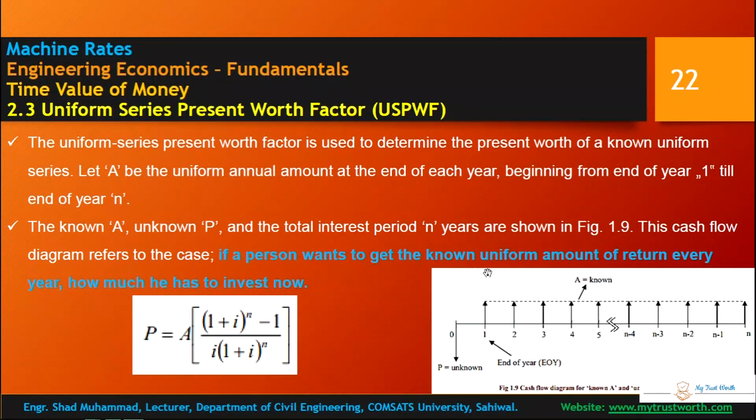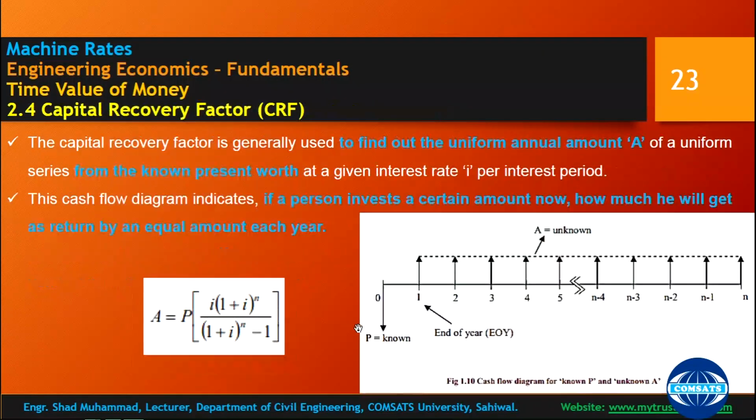If a person wants to get a known uniform amount of return every year, how much does he have to invest now? Means a person is saying that annually I want to get 1 lakh rupees per annum, so how much should I invest today? This is for that case.